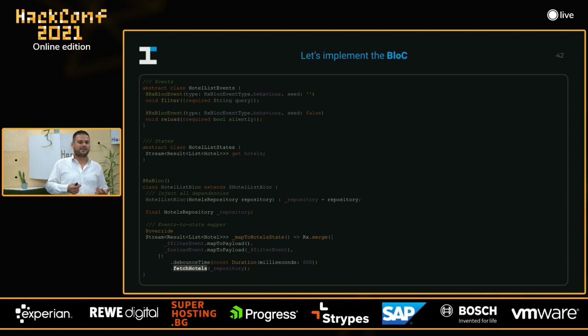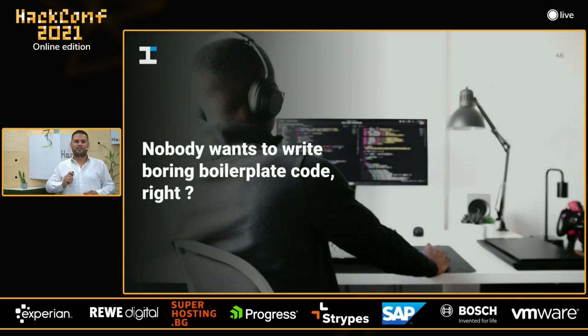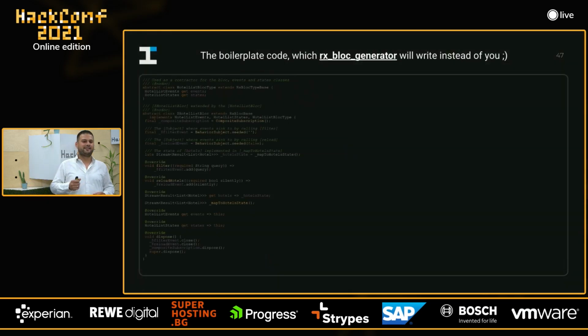You see that we have some operators such as the debounce time, which is coming from RxDart, okay? But then you need some project-specific code. And in that way, you can improve the readability of your code. Okay, so nobody wants to write boring boilerplate code, right? Let's have a look at the boilerplate code which Rxbox generator will write instead of you.